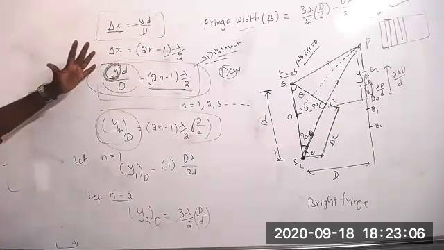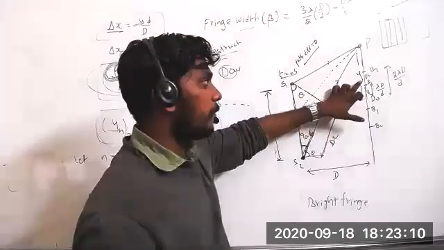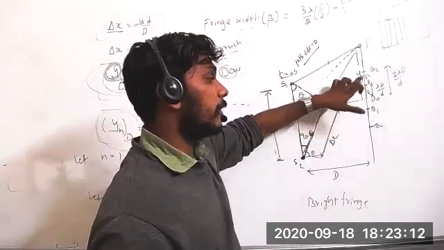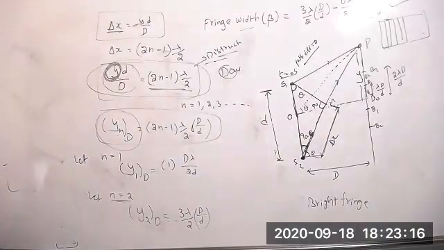So like that, dark fringes and bright fringes: where a dark fringe will form and where a bright fringe will form. If you want to find that out, you have to do these things. This is nothing but the theory of fringes.